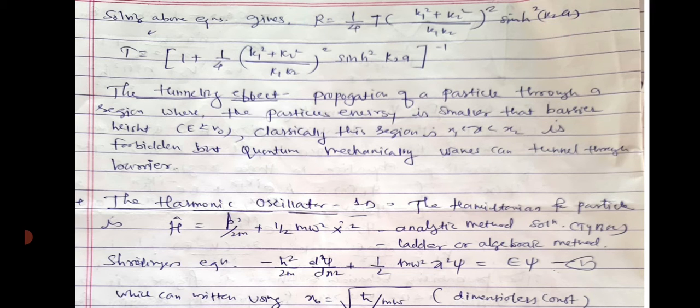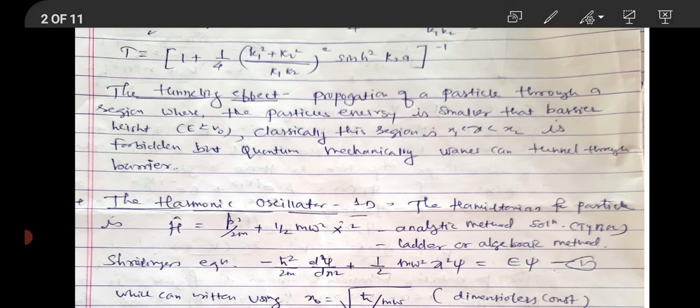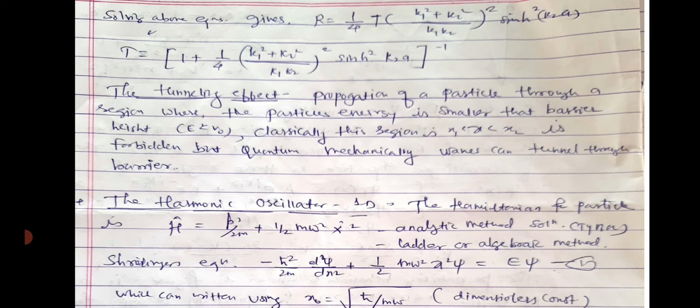And we know that if we add the reflection probability and the transmission probability, we get R plus T is equal to 1. So T is equal to 1 minus R.